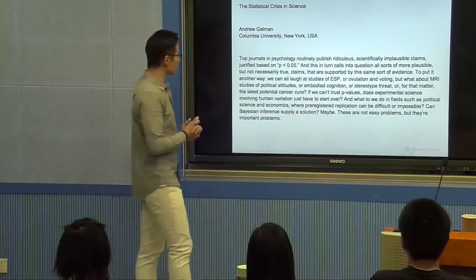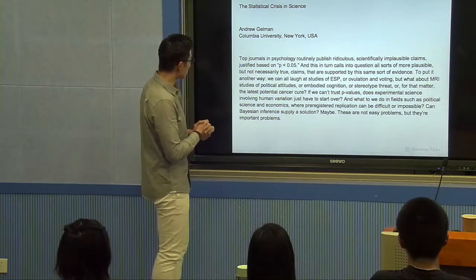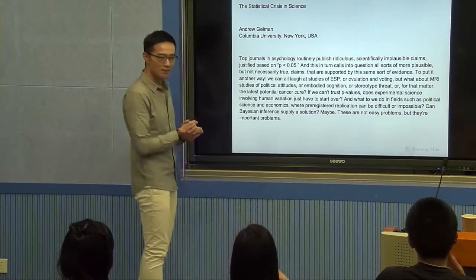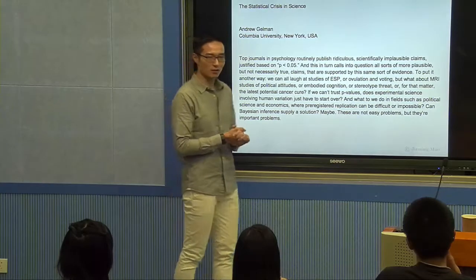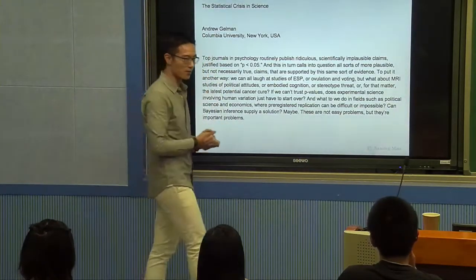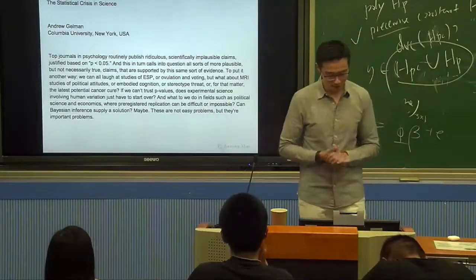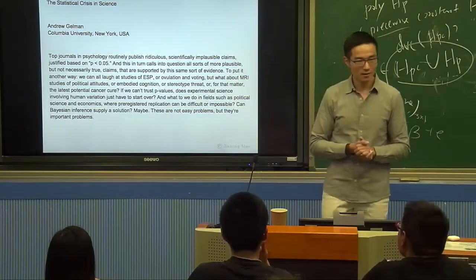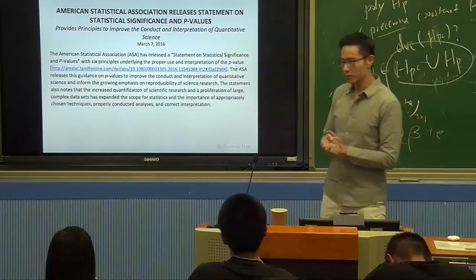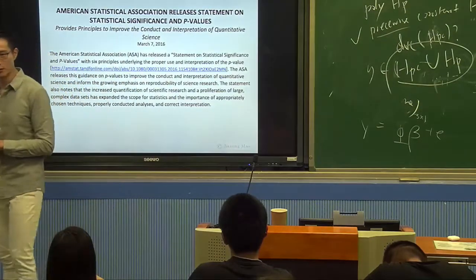I'm not going to wade into that, but this is what he actually writes in one of his papers, which says, top journals in psychology routinely publish ridiculous, scientifically implausible claims justified based on p smaller than 5%. And this in turn calls into question all sorts of other research, etc. And I'll give you examples of the so-called ridiculous research that Andrew Gelman is talking about here. We'll see very soon.